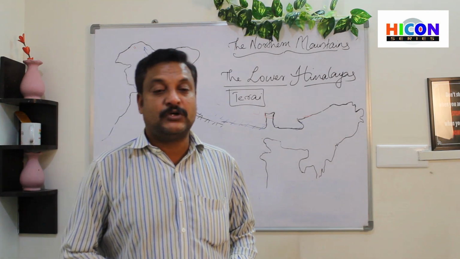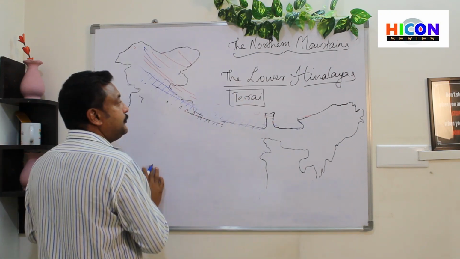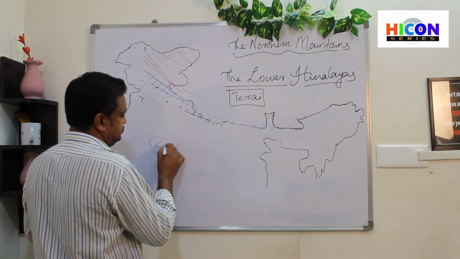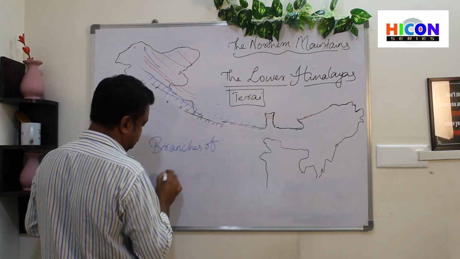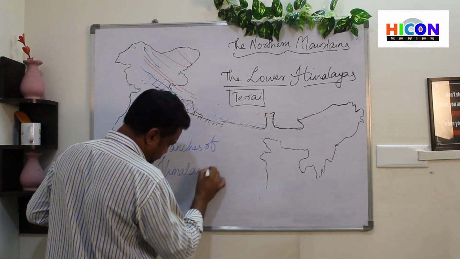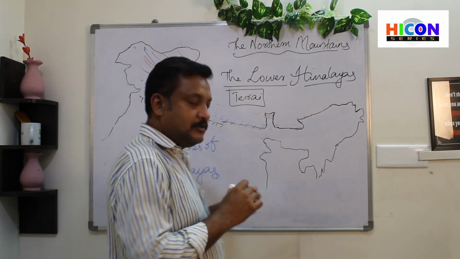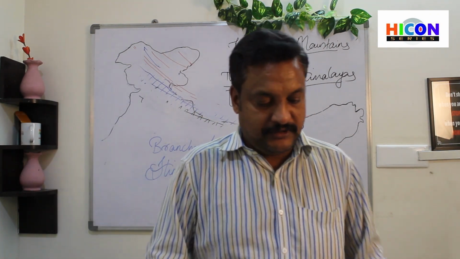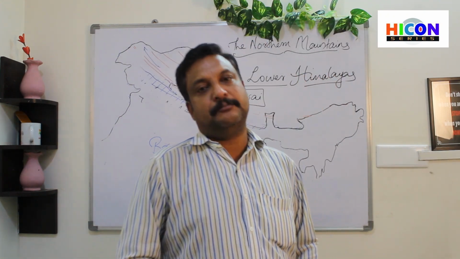Fine. So now we need to deal with the branches of the Himalaya.